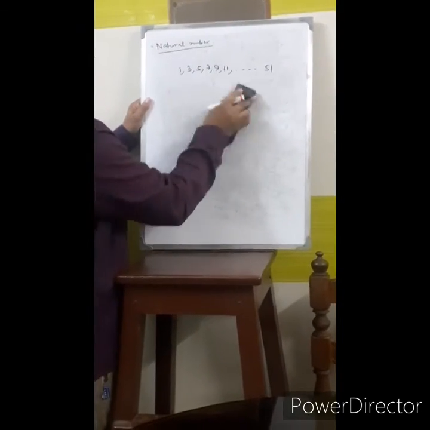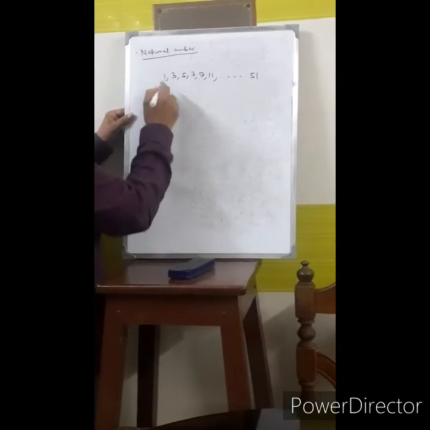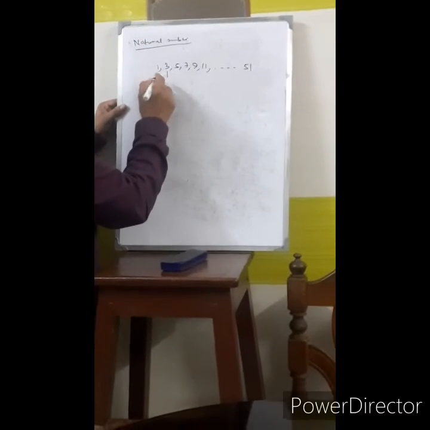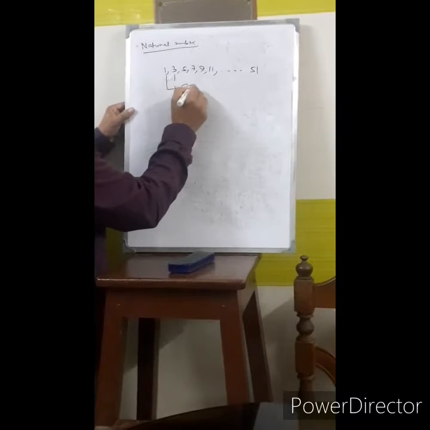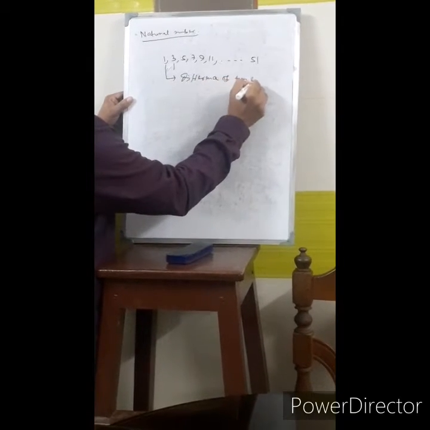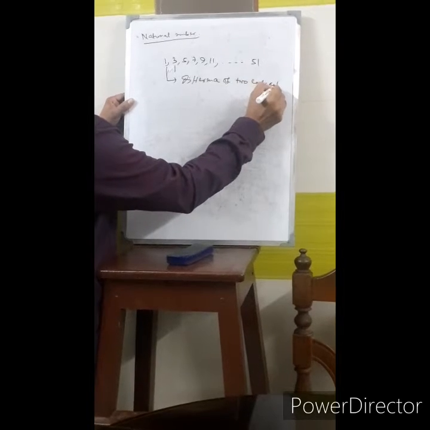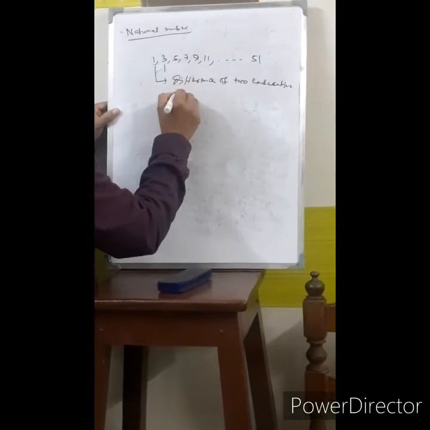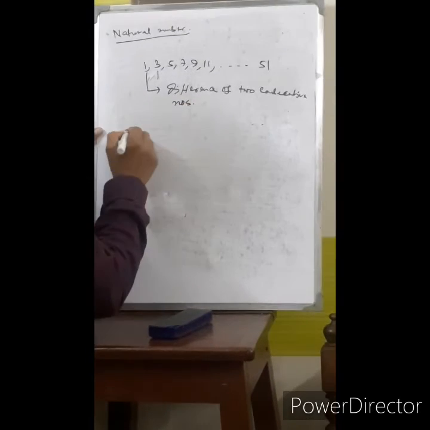Another thing is there. We can represent an odd number as the difference of two consecutive squares. How?